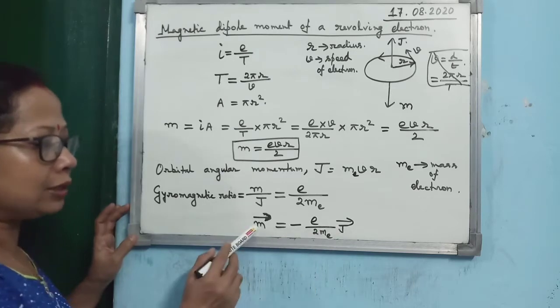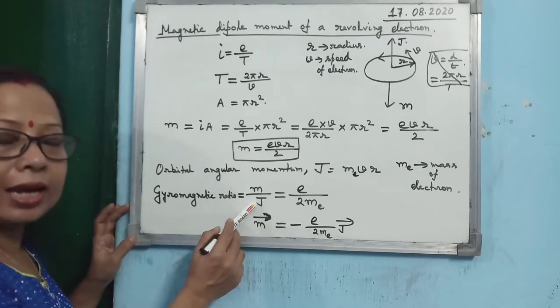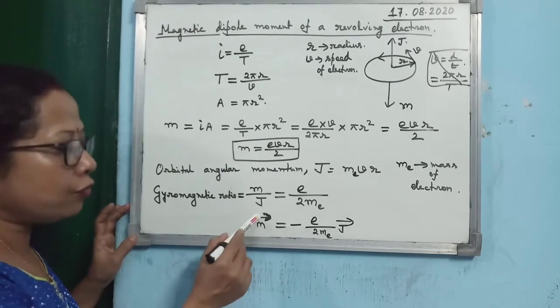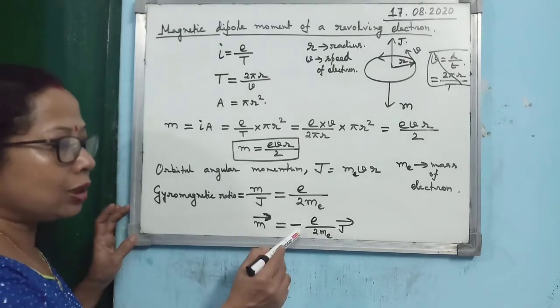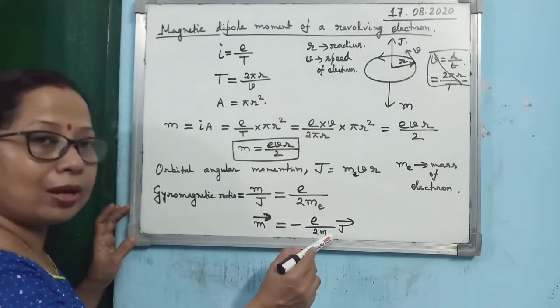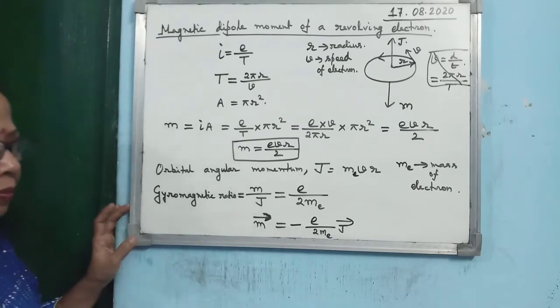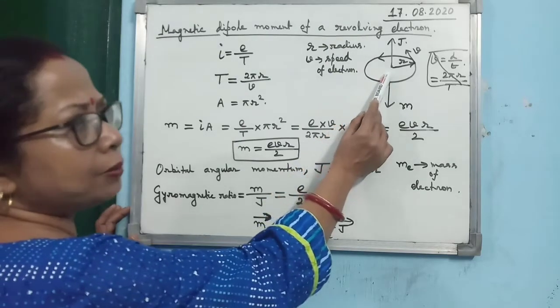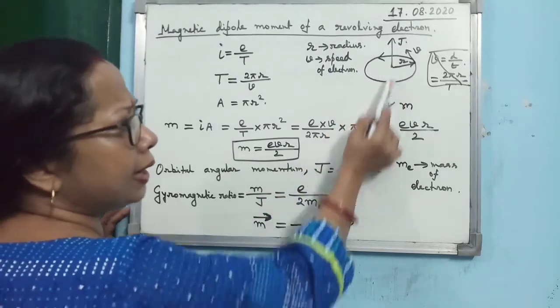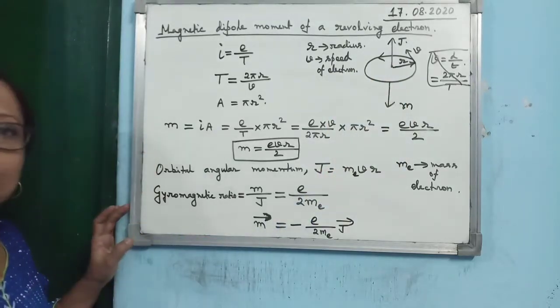Here I have written only the magnitude, but if you consider the direction of M and J, they are both vector quantities. So if you give the vector sign, then it will come as minus e by 2m_e. Why minus e by 2m_e? Just look at this one. The directions of J and M are always opposite.